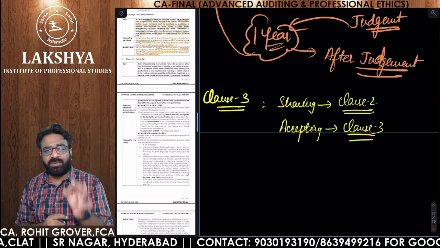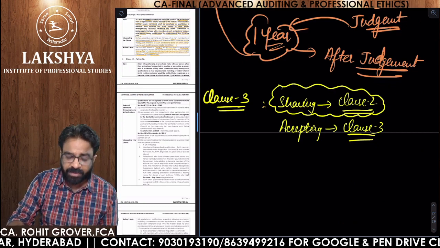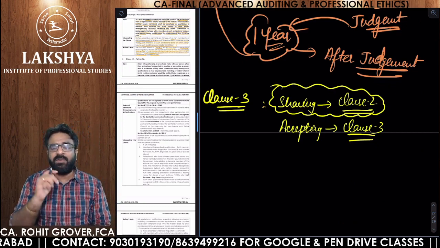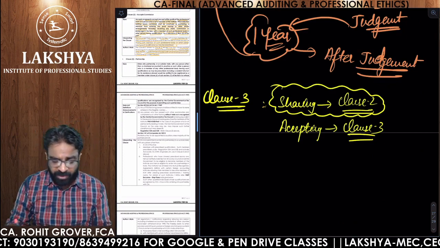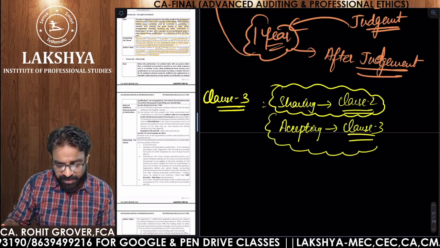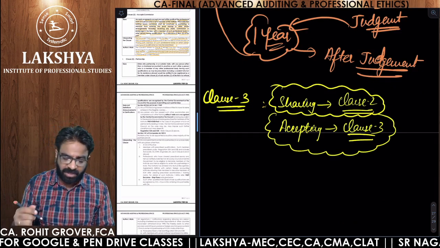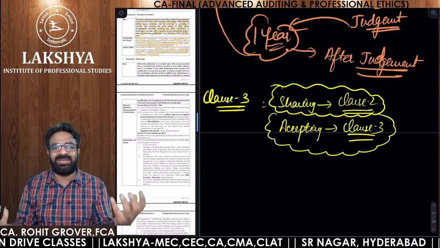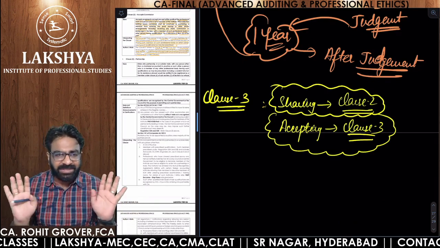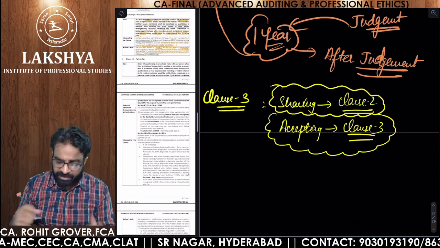I'm just writing it for your reference. You are guilty of professional misconduct under clause number 2 for sharing your profits, brokerage and commission. But if you are accepting the same from persons other than the allowed persons, then you are guilty under clause number 3. So clause number 2 and clause number 3 are very similar; they are just opposite to each other. That is what you have to understand. Clear?